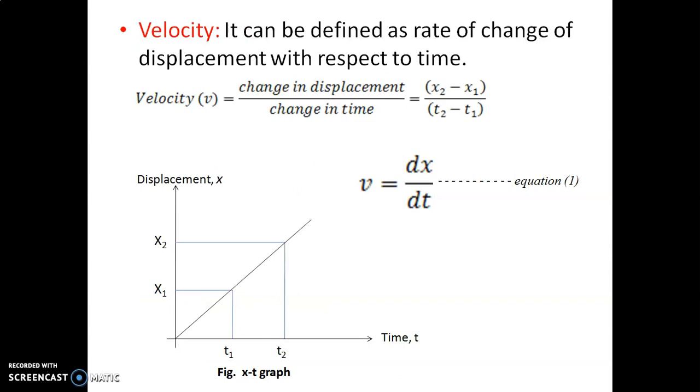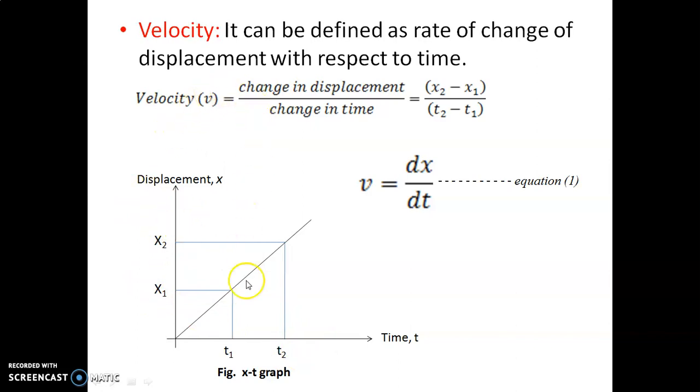Let us go through the definition of velocity. It can be defined as the rate of change of displacement with respect to time. Let us consider this displacement versus time graph. Suppose initially the object is at rest, and at time t equal to 0, the displacement is 0. At time t1 the displacement is x1. At time t2 the displacement is x2.